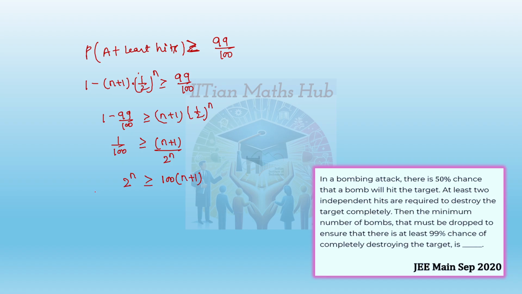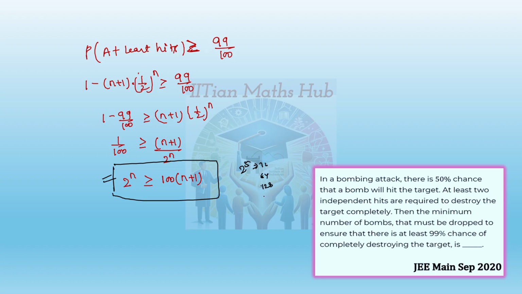Now in the question they are not giving the options, so how will you check? You have to check with trials by putting in values of n. What is the minimum value of n for which this inequality is satisfied? Suppose you take n equal to 5: 2 to the power 5 is 32, 6 is 64, 7 is 128.